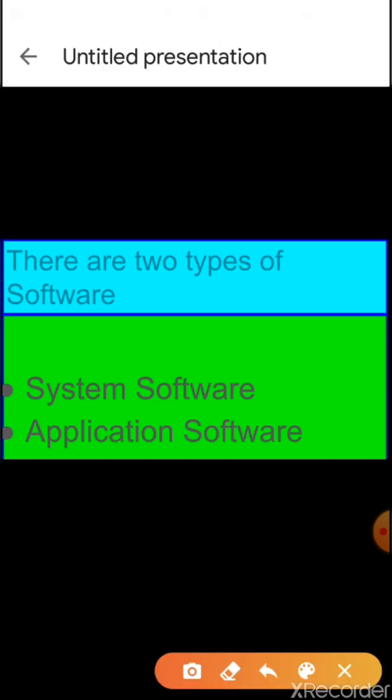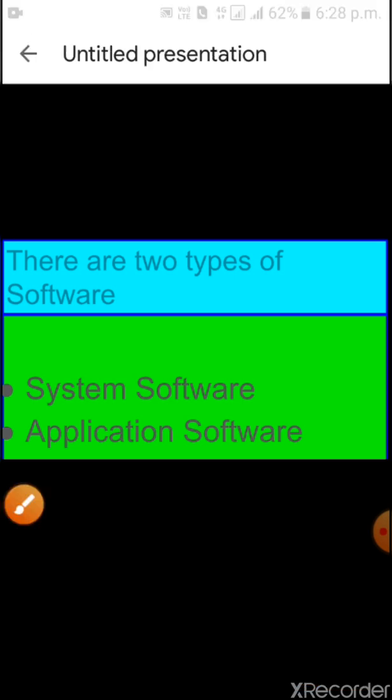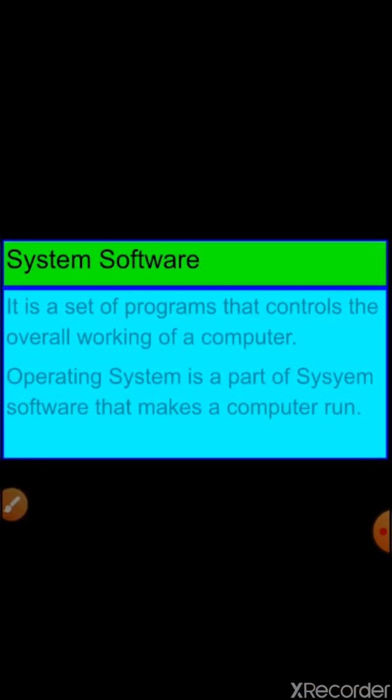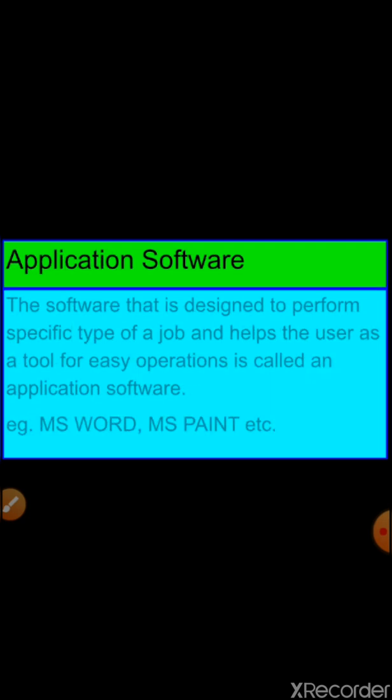Children, again software is divided into two parts: system software and application software. First of all, system software. It is a set of programs that controls the overall working of a computer. Operating system is a part of system software that makes a computer run.